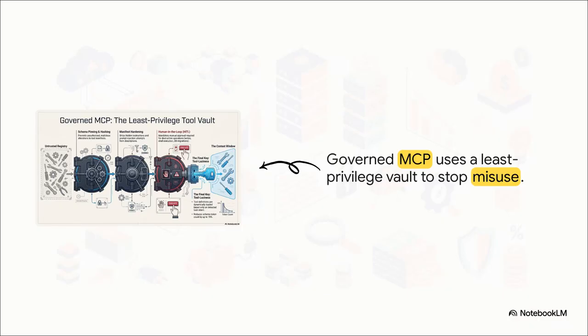Under this architecture, every single tool is treated as untrusted out of the gate. The governed MCP operates exactly like a least privilege vault. It employs schema pinning to prevent any unauthorized alterations, and it automatically strips out hidden prompt injections. But most importantly, it requires explicit intent or even human-in-the-loop approval before executing destructive actions, like, say, database migrations. So suddenly, your tools transform from being this massive token tax into securely governed assets.